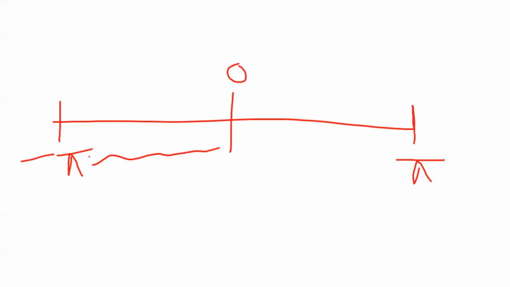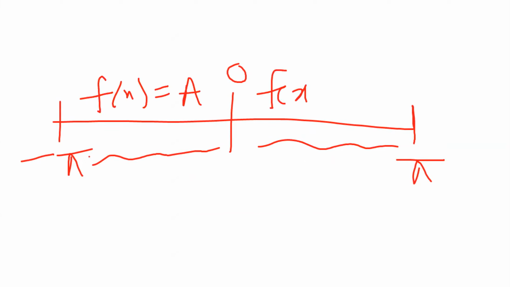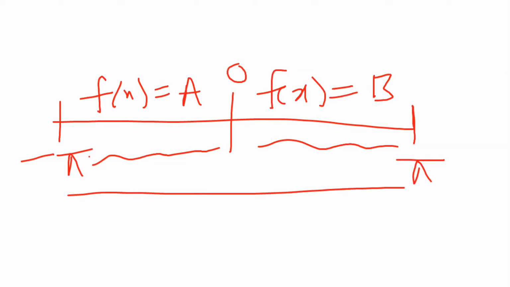So these are negative terms, these are positive terms. Here f of x is defined equal to, for example, capital A, and here f of x equal to capital B. It is not given for the total range minus pi to pi. These types of problems are called discontinuity functions.